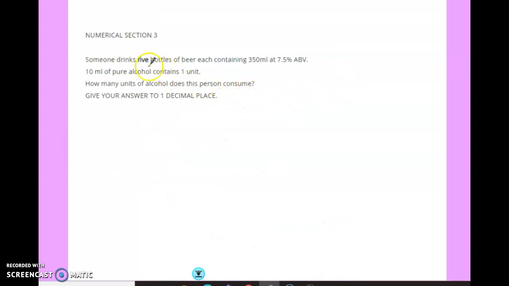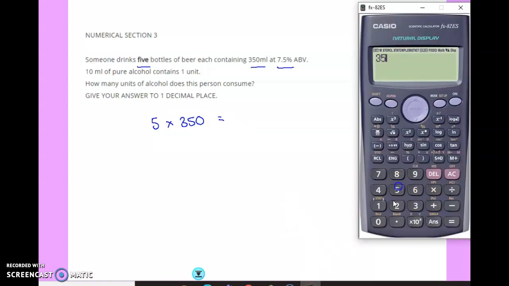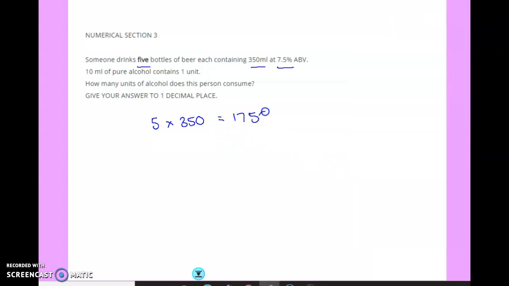Try the next one. This one drinks 5 bottles of beer at 350 ml, 7.5% volume. So we start by doing 5 times 350. 350 times 5 is 1,750 millilitres. It's at 7.5%. So I'm going to find 7.5% of 1,750.